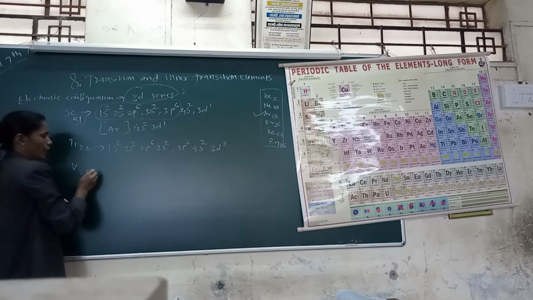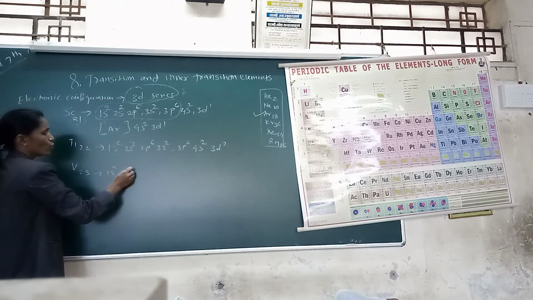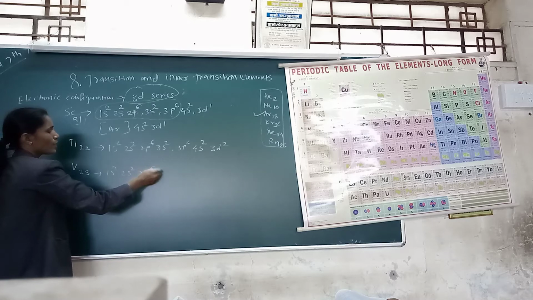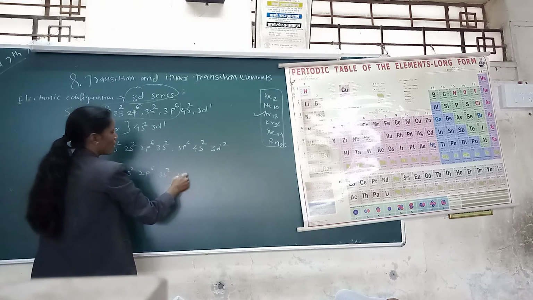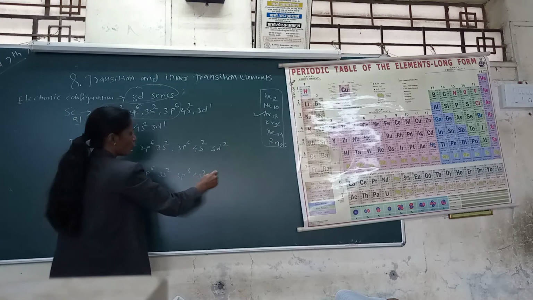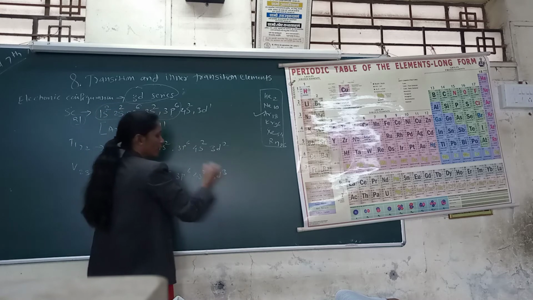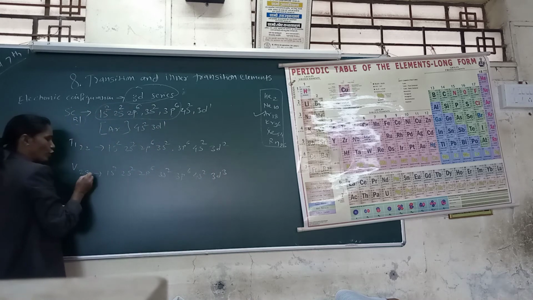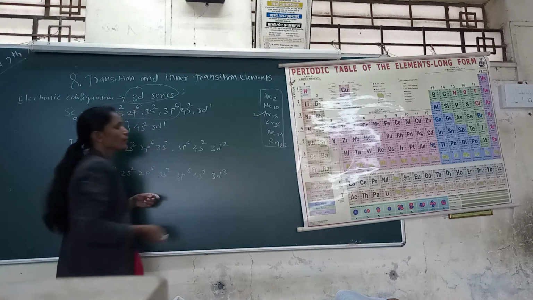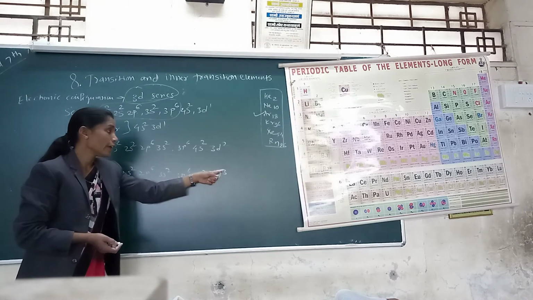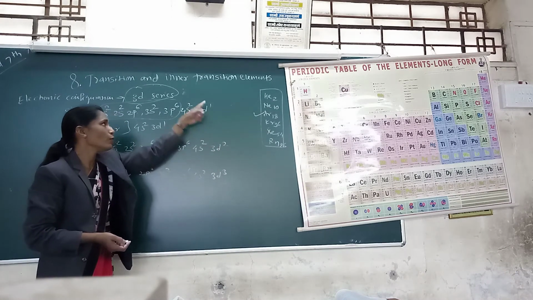Vanadium has atomic number 23: 1s2, 2s2, 2p6, 3s2, 3p6, 4s2, 3d3. So for atomic number 23, the last configuration is 3d3, following 3d2 and 3d1.